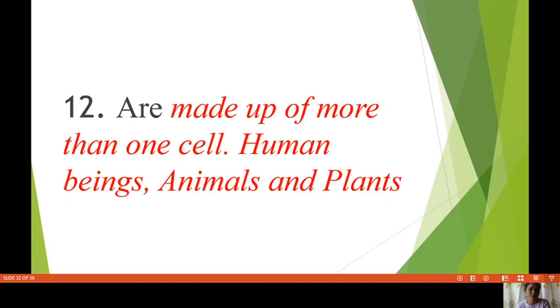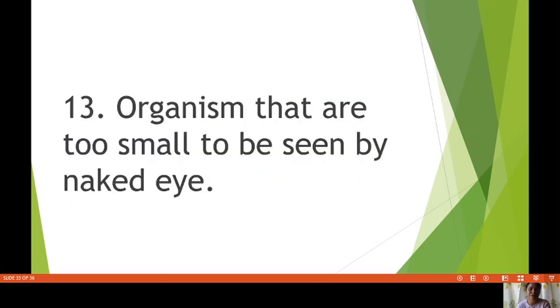What do you call them? Unicellular or multicellular organisms? Next one. Organisms that are too small to be seen by the naked eye, organisms that you need a microscope to see. What do you call them? Unicellular or multicellular organism?